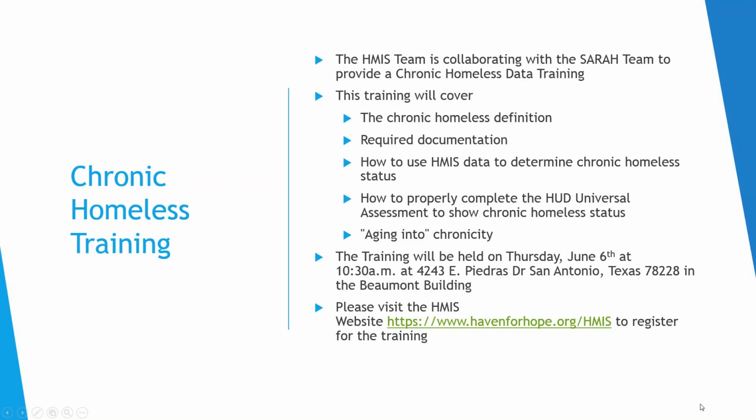Next up, we have a chronic homeless training that is going to be open to the community that's coming up. This is going to be a collaboration between the SARA team and the HMIS team. We have offered one that was similar in the past, so if you have attended that one, you might be familiar with it. So some of the things that we plan on covering during this training are going to be the detailed definition of what it actually means to be chronically homeless, including all of the final rules that HUD has released, what type of required documentation you need, and then we're going to go into how you can use HMIS data to help determine an individual's chronic homeless status.